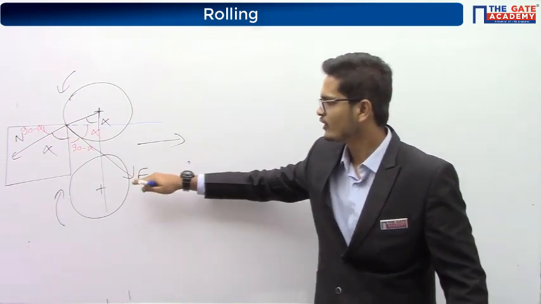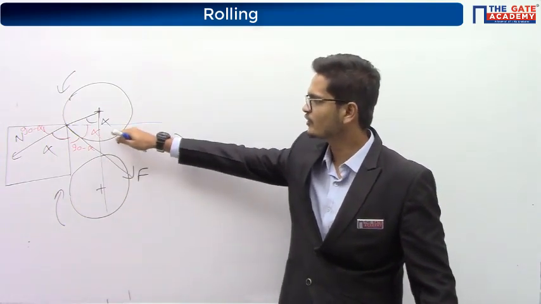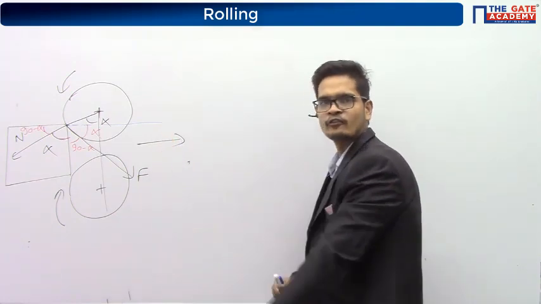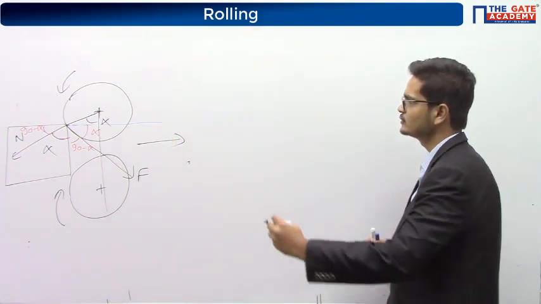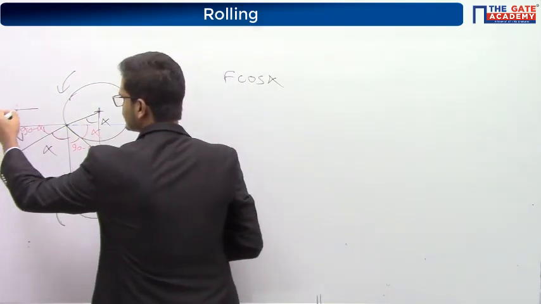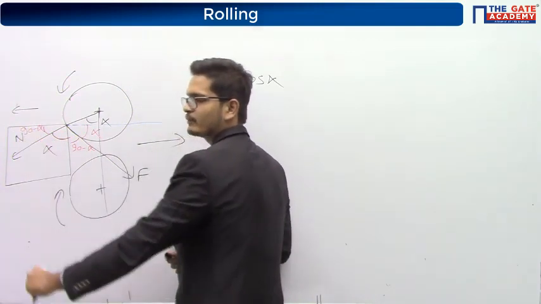So, first force is the friction force. How much friction force is acting in this direction? F cos alpha. And similarly, in this direction, how much is acting? N cos of 90 minus alpha.